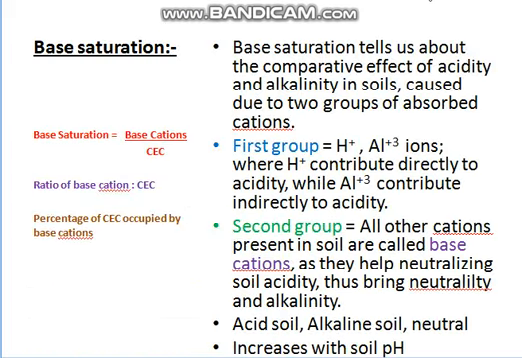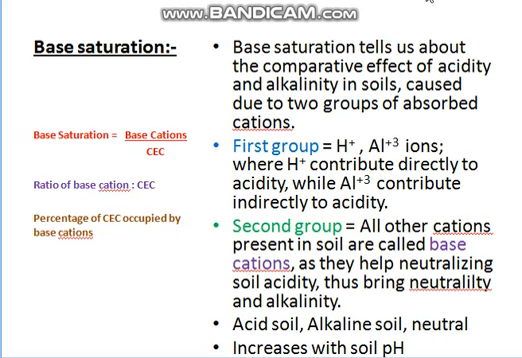Next property is base saturation. Base saturation is the ratio of base cations to the cation exchange capacity. Base cation divided by CEC. Base saturation tells us the comparative effect of acidity or alkalinity in soil, which is caused due to two groups of absorbed cations. We find that in soil there are two groups of cations.